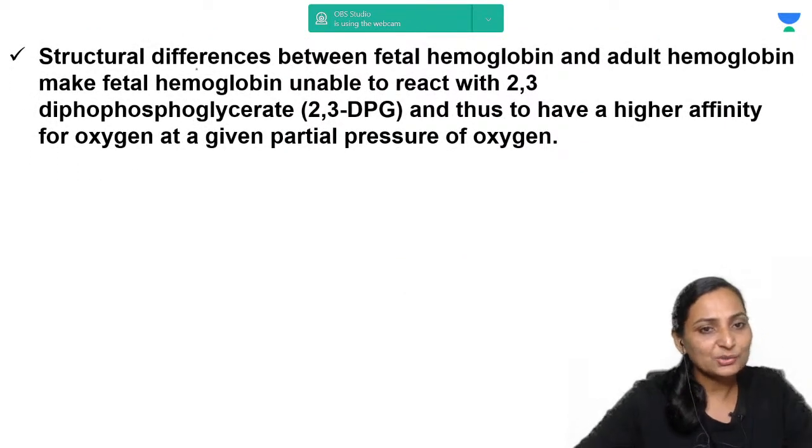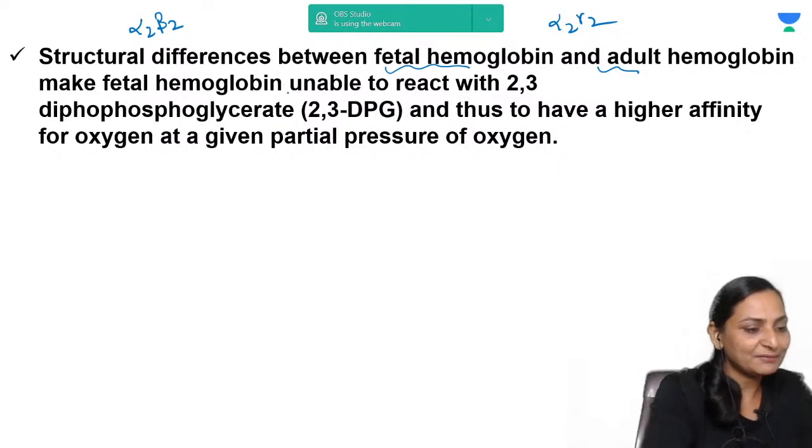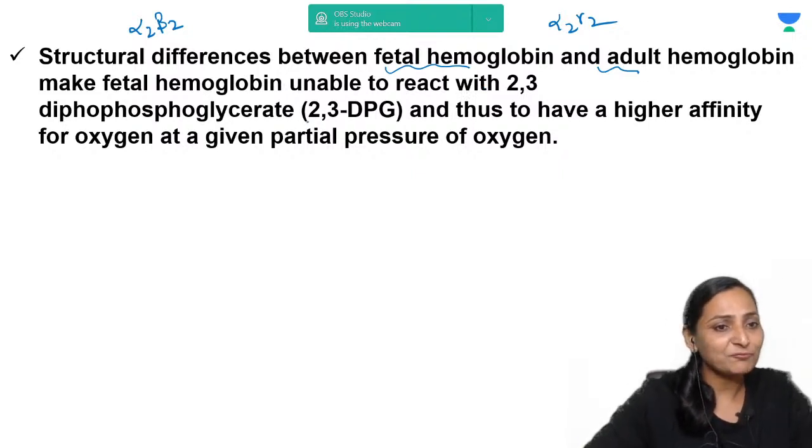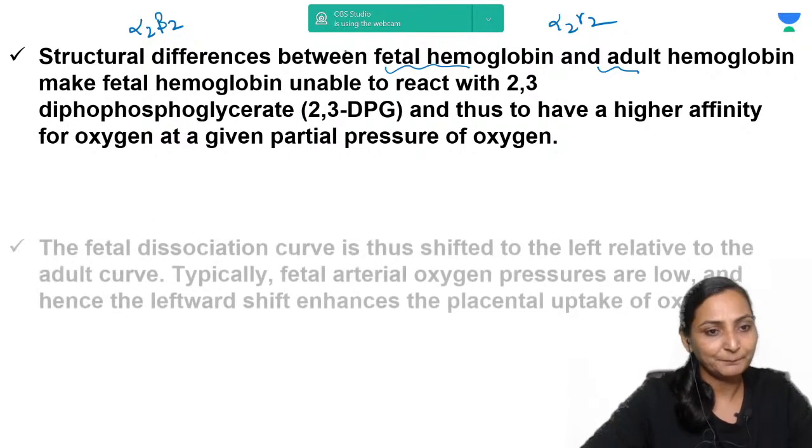You know that there are structural differences between the fetal hemoglobin and the adult hemoglobin, right? Adult hemoglobin is alpha 2 and beta 2. The fetal is alpha 2 and gamma 2. And the 2,3-diphosphoglycerate is going to have more affinity with the beta component. It has got no affinity for gamma.